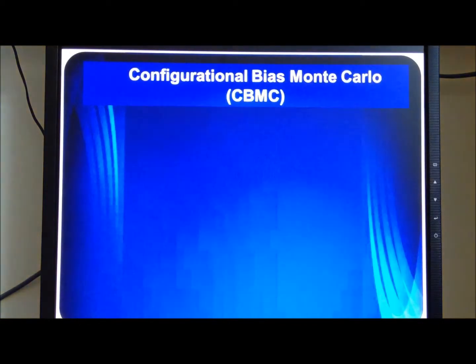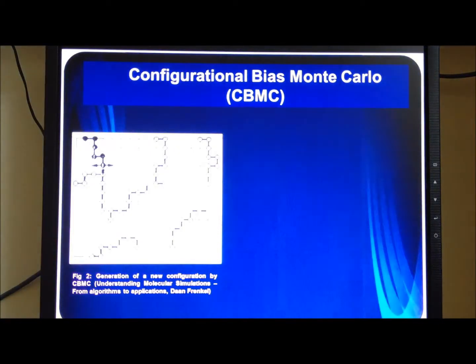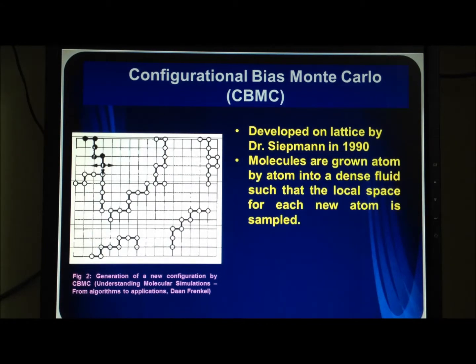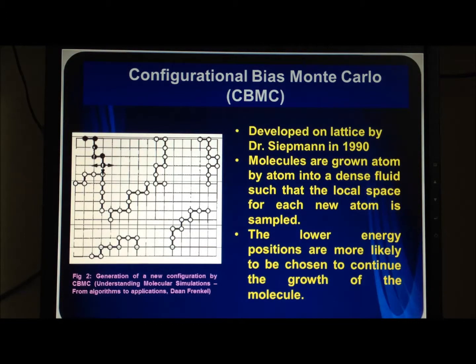Configurational Bias Monte Carlo, CBMC. This is a technique which was developed on lattice by Dr. Siepman in 1990 and has been improved over the years. It is basically a technique of how molecules are grown inside the simulation box. They are grown atom by atom into a dense fluid such that the local space for each new atom is sampled. The lower energy positions are more likely to be chosen to continue the growth of the molecule.